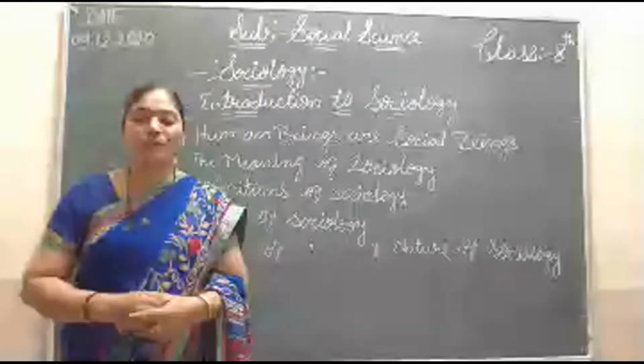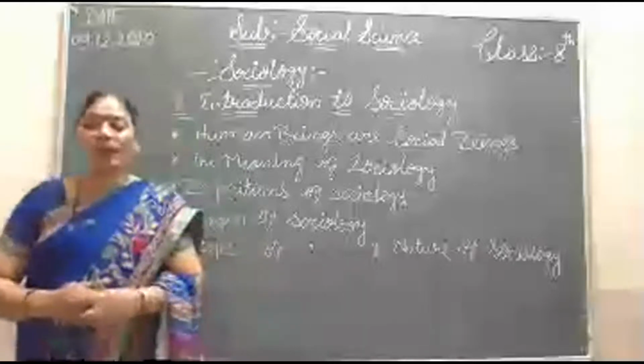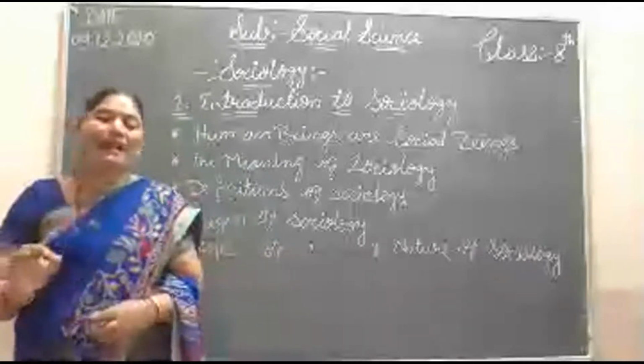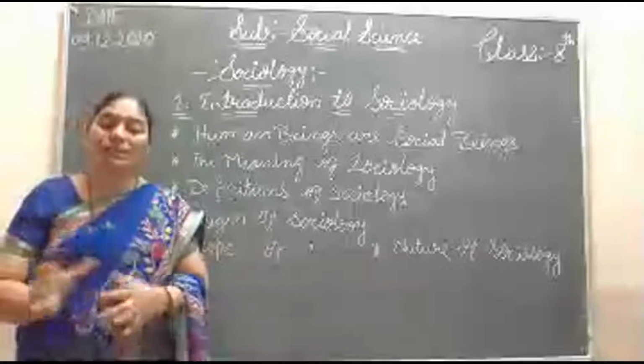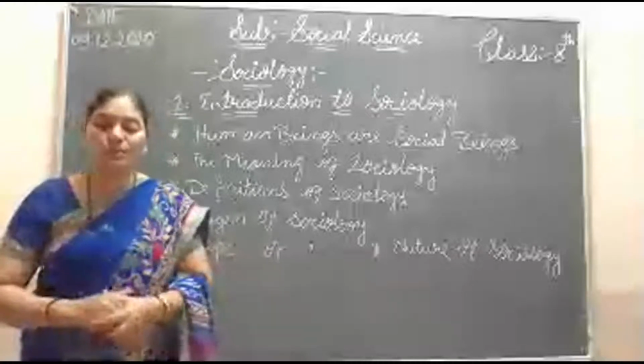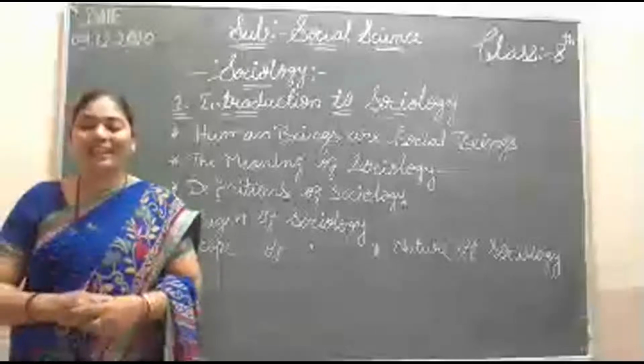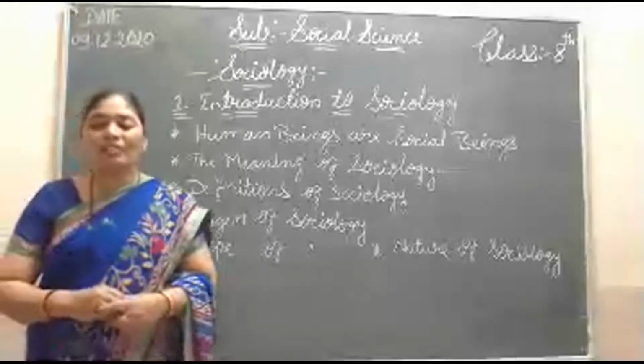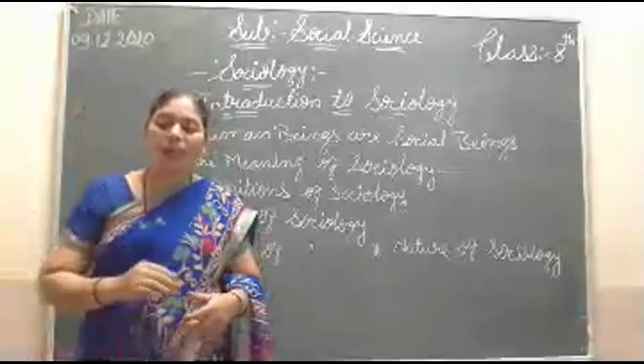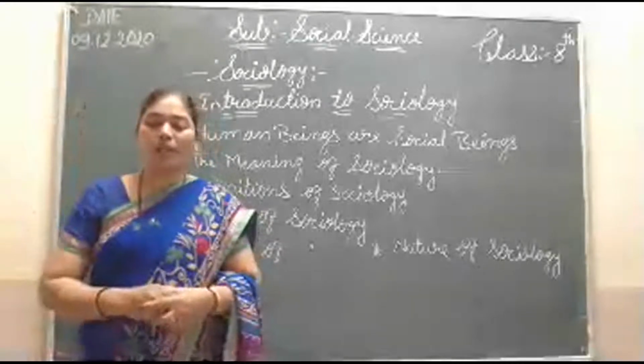So the third point: sociology is a pure science and not an applied science. It is a pure science, not applied by others. Sociology is interested in objective study that results in the formation of an empirical body of knowledge only.